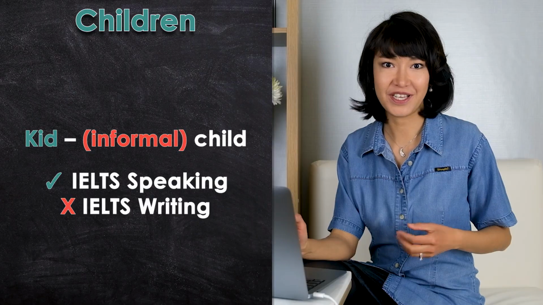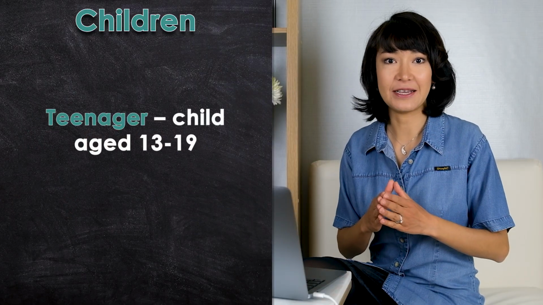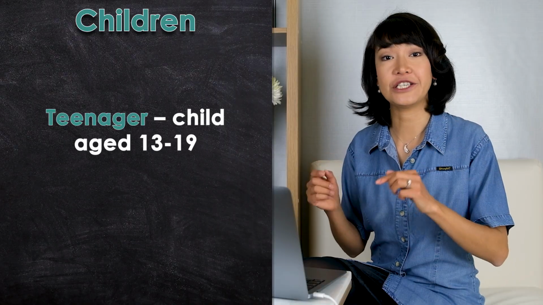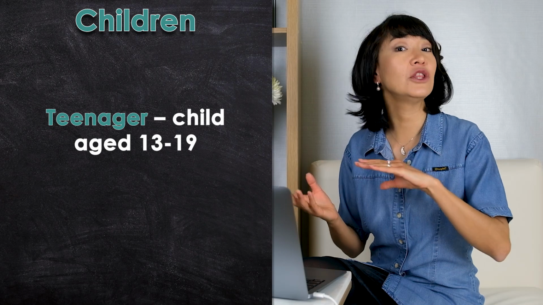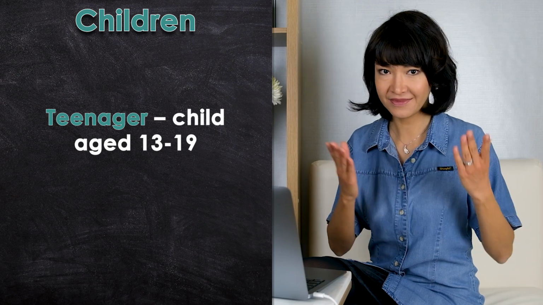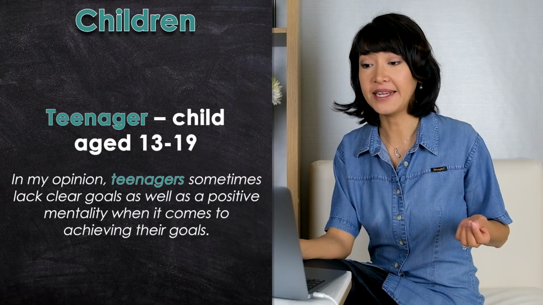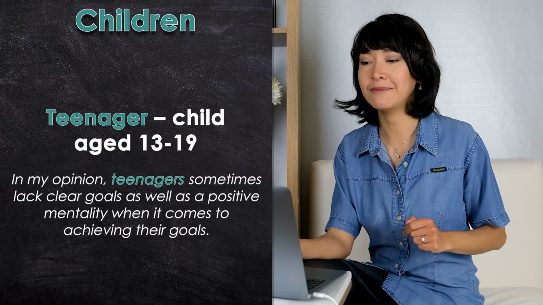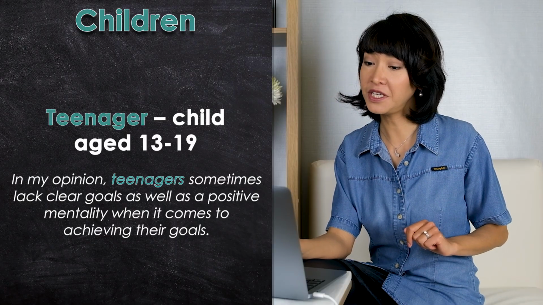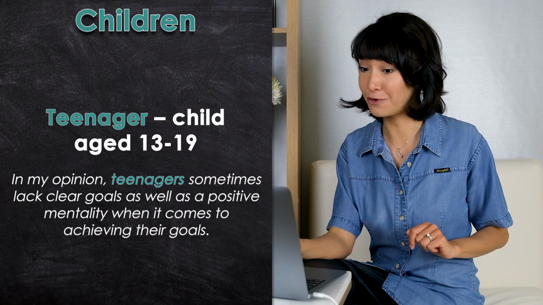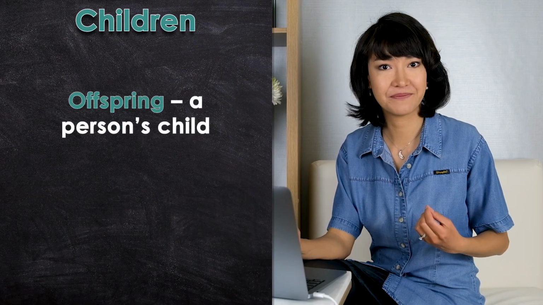The next word is a teenager. This is a good word for your essay, but it only means children between the age of 13 and 19 and not younger children. Here is an example of how to use it. In my opinion, teenagers sometimes lack clear goals as well as a positive mentality when it comes to achieving their goals.